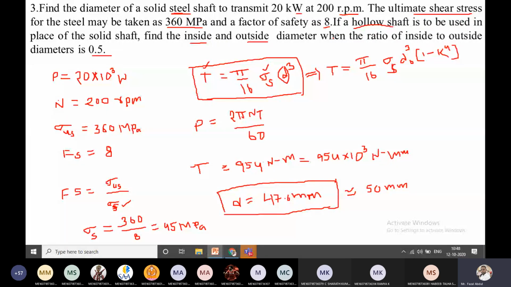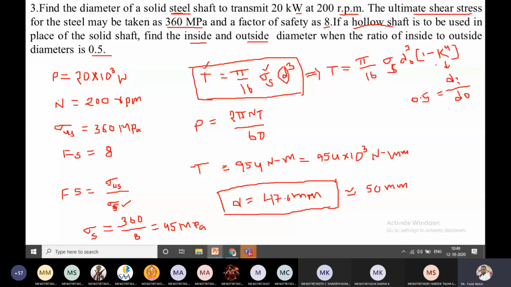So this k value is given as 0.5. Now substitute the k value as 0.5 and get the value. After getting the d naught value, you can get the di value.